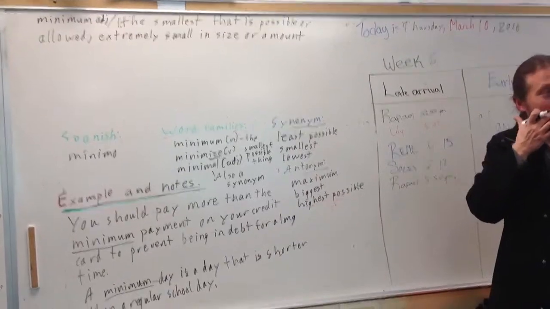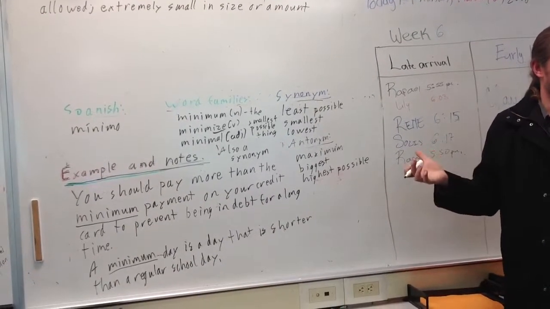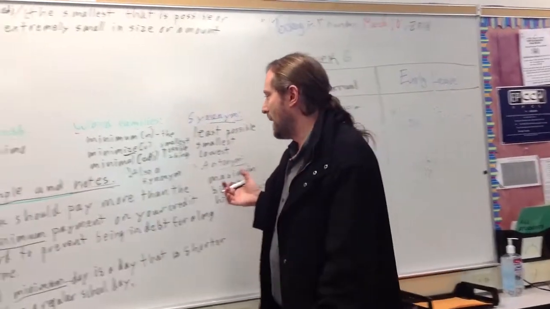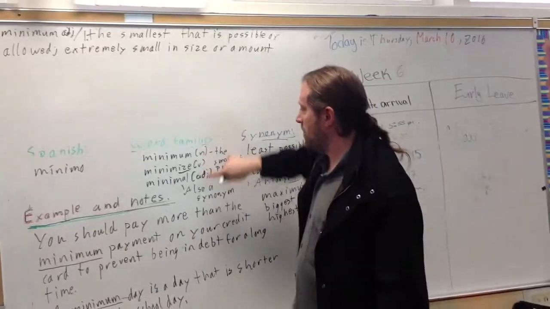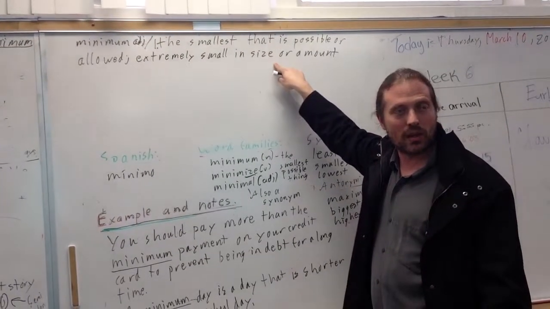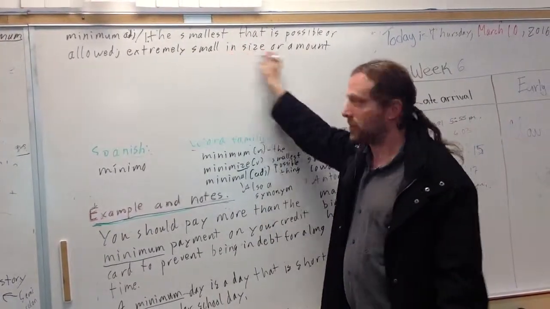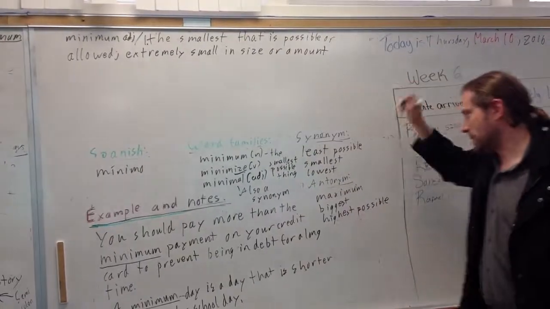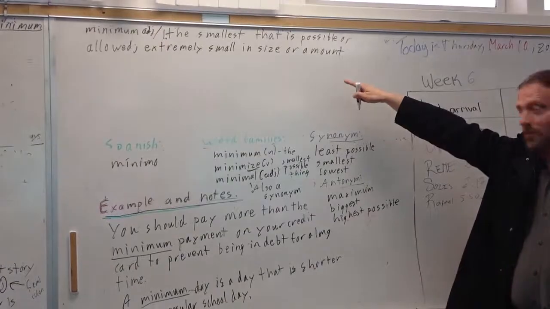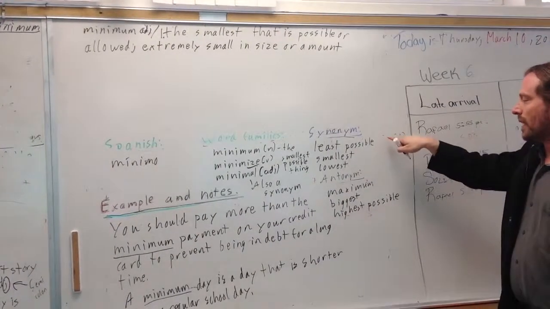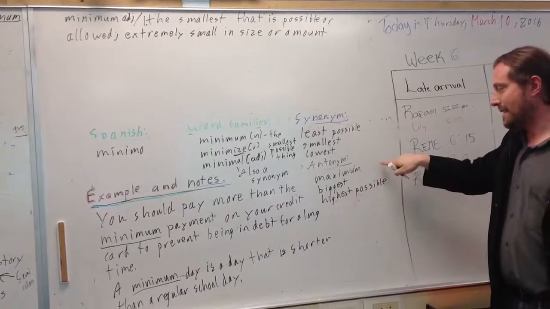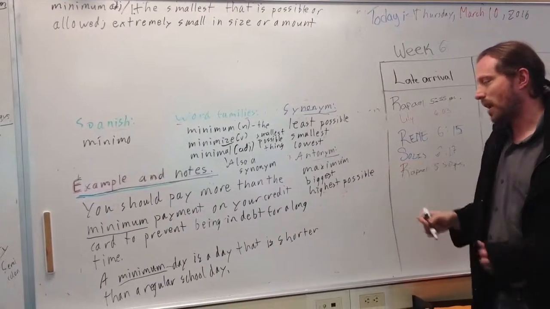The credit card company says minimum, but you could say minimal. It has pretty much the same meaning. Minimal is often used with extremely small, I think, also. Something is minimal, it's extremely small. But that's also a meaning for minimum too, right? So it can be a synonym. Okay, synonyms that we have here: least possible, smallest, or lowest. Antonyms: maximum, biggest, or highest possible.